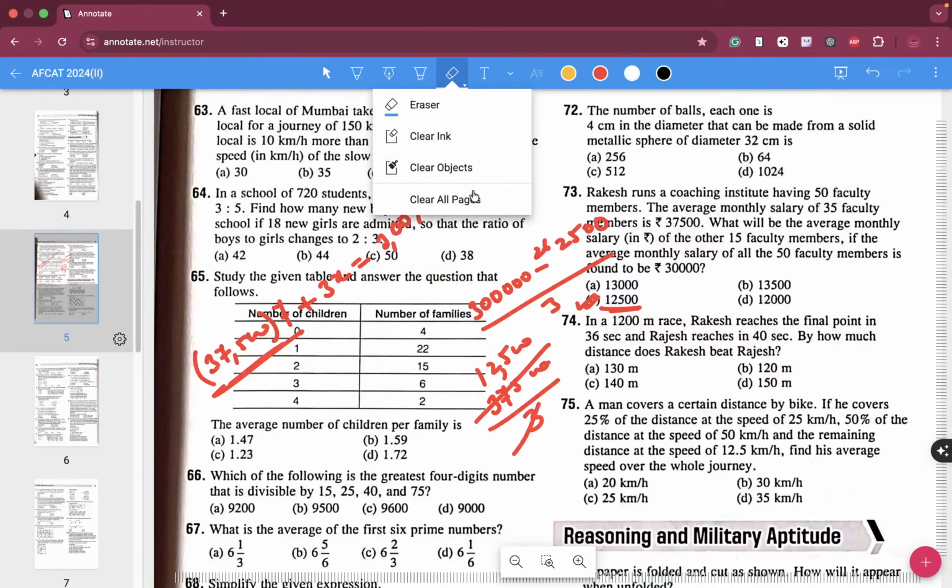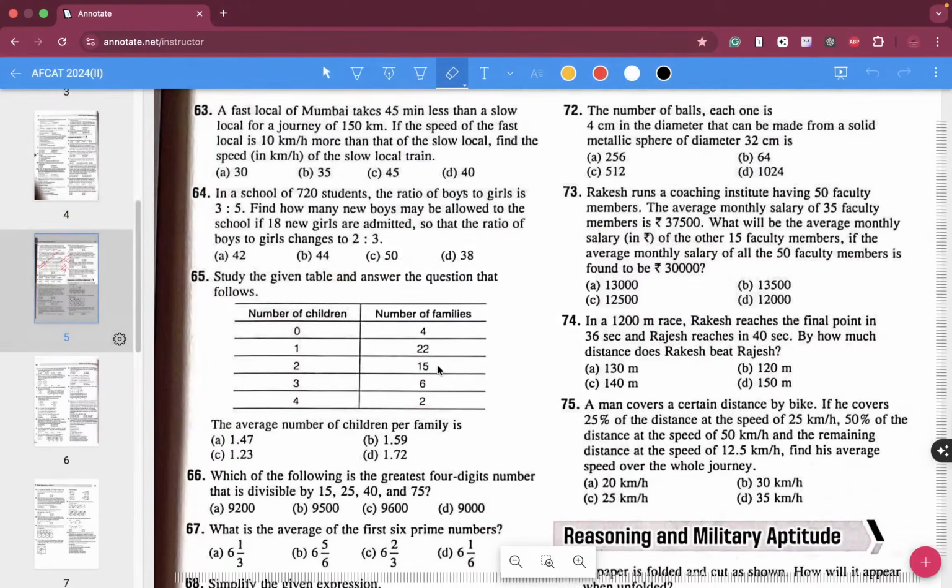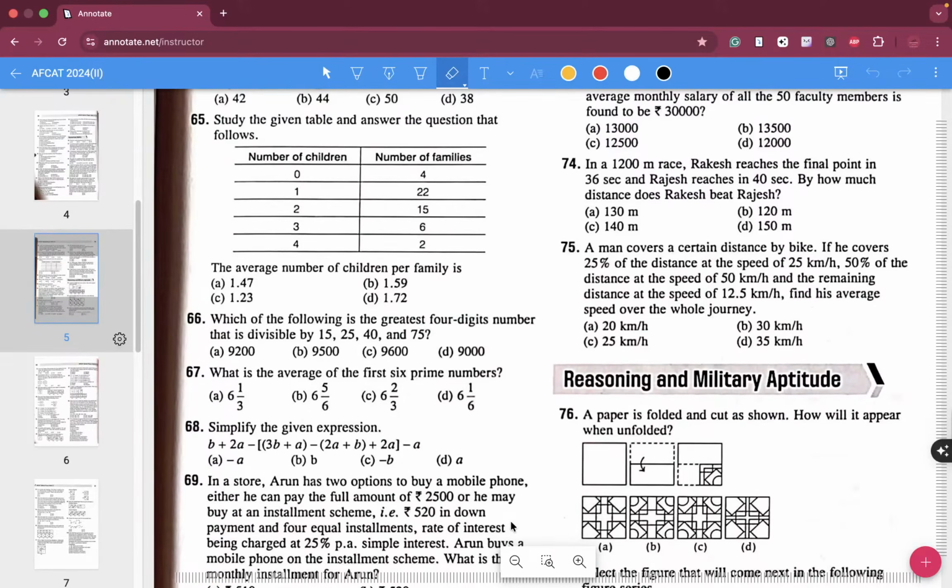Now question number 74. In a 1200 meter race, Rakesh reaches the final point in 36 seconds and Rajesh reaches in 40 seconds. By how much distance does Rakesh beat Rajesh?